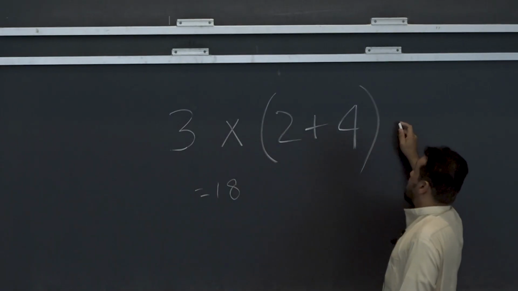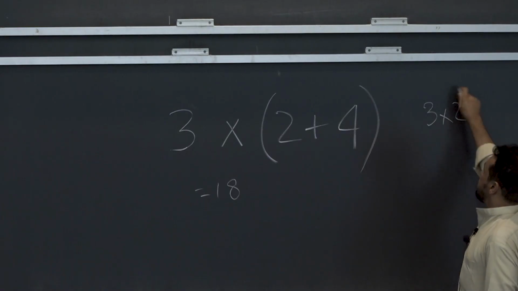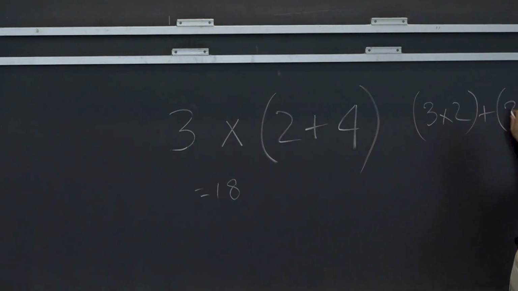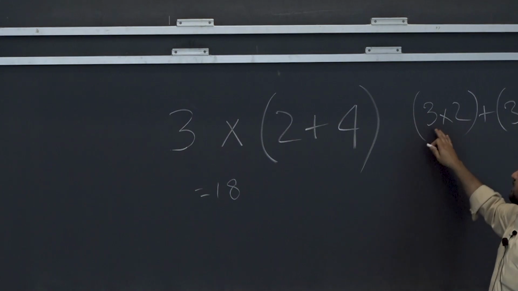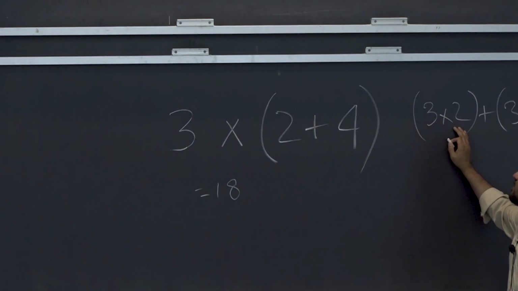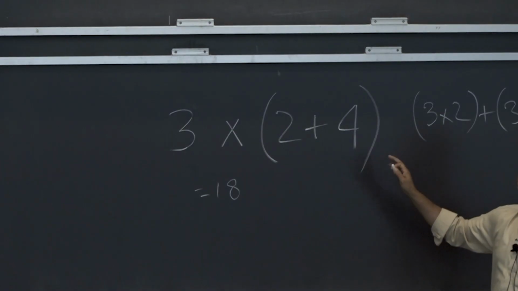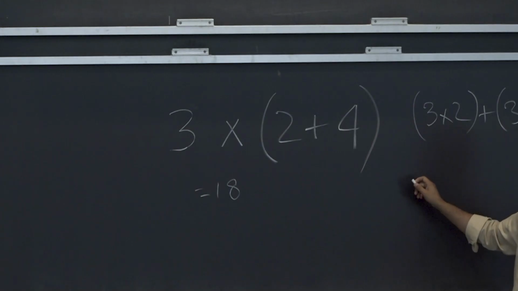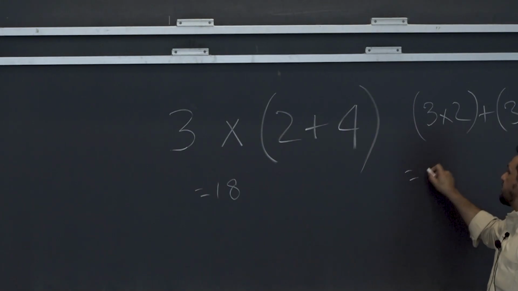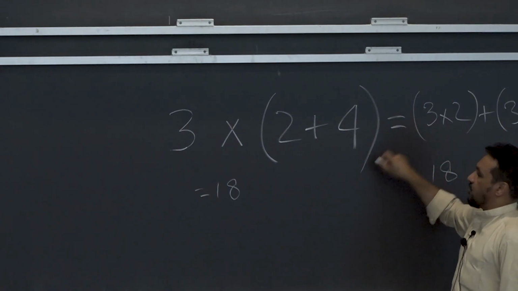Now what is 3 times 2 plus 3 times 4? 3 times 2 is 6 and 3 times 4 is 12, and 12 plus 6 is 18. So they both are equal.